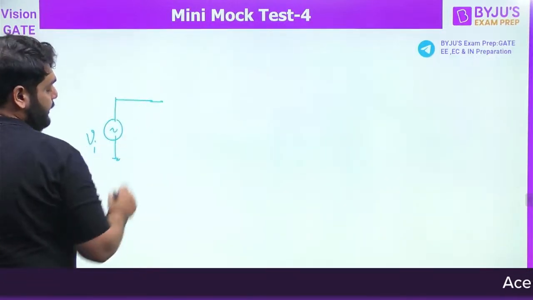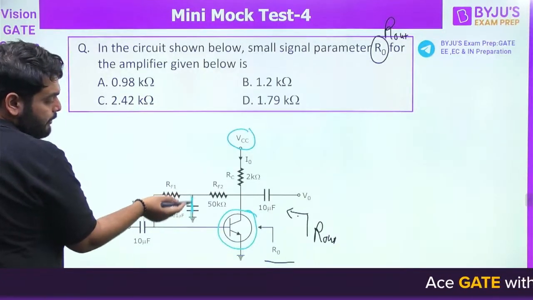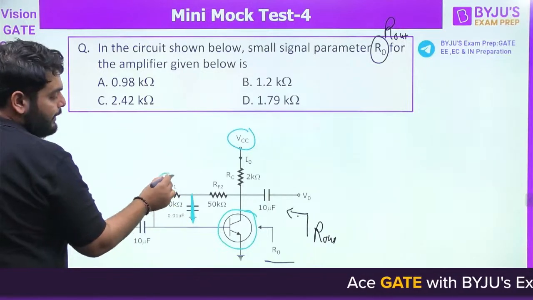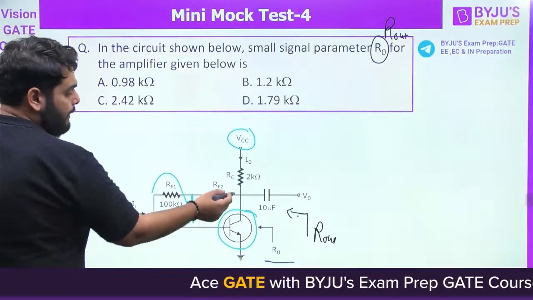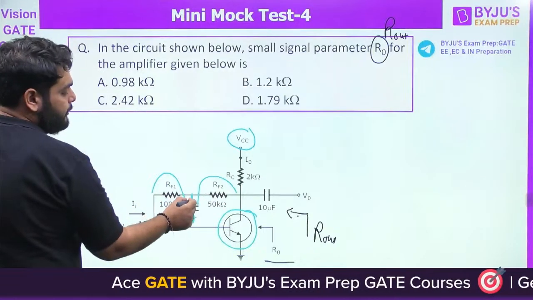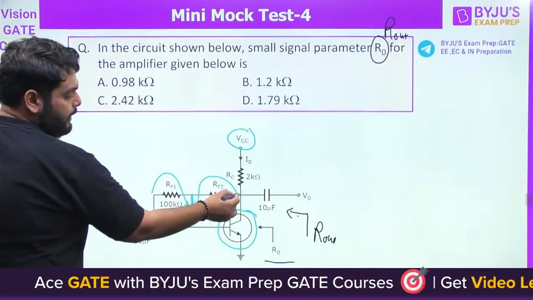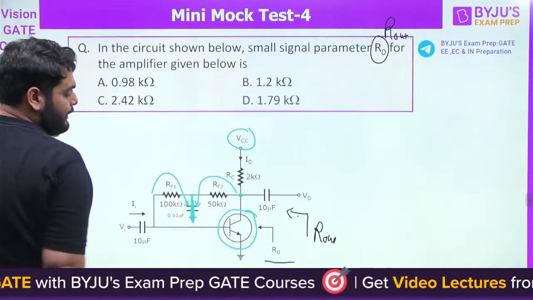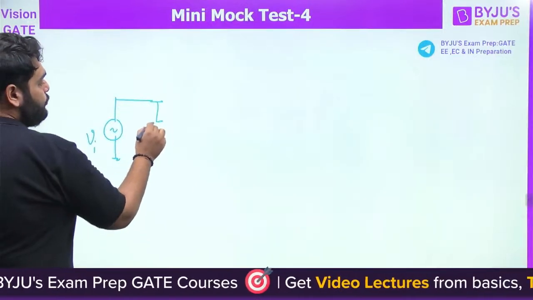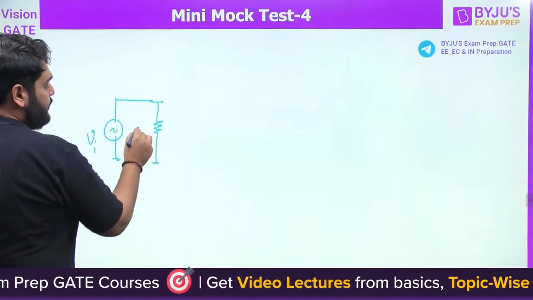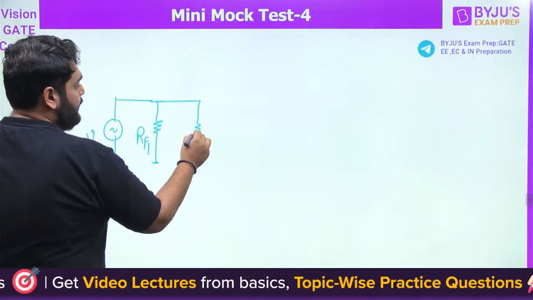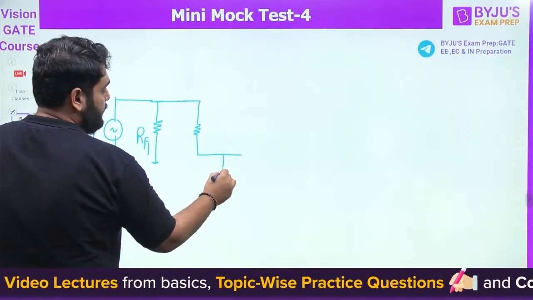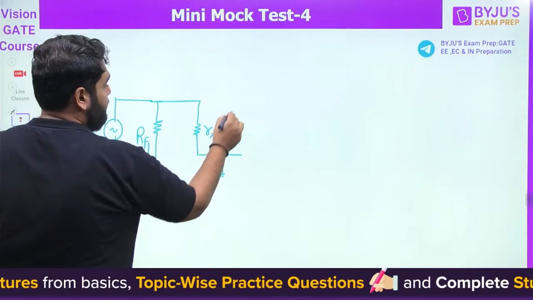Now see one point here. When the capacitor is a short circuit, RF1 will be short circuited from the base side, but RF2 will be short circuited from the collector side, because one terminal is connected to the collector. So here I have to show RF1 only, on the base side. Then this is a model, R pi.